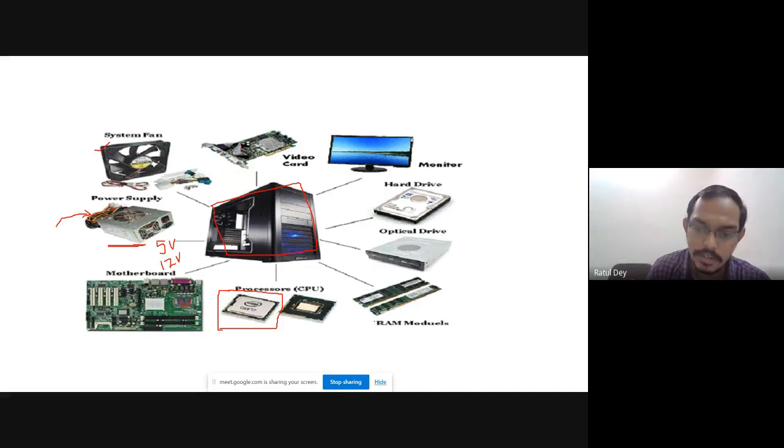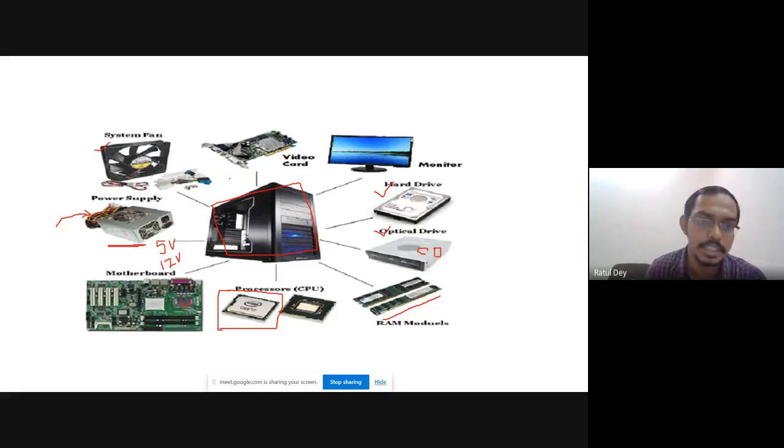And you can see there is the RAM. Many of you know what RAM is. Another part is the optical drive, which runs the CD and the DVD. The next is the hard drive, which is the secondary memory. And this is the monitor, and some people use a video card or graphics card. You can see this is like a graphics card, and in today's world an onboard graphics card is available. So we are using these basic components to run a computer.